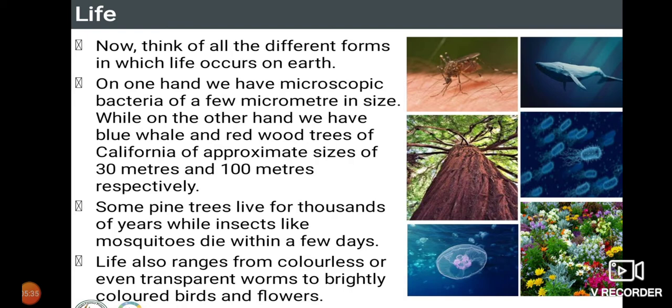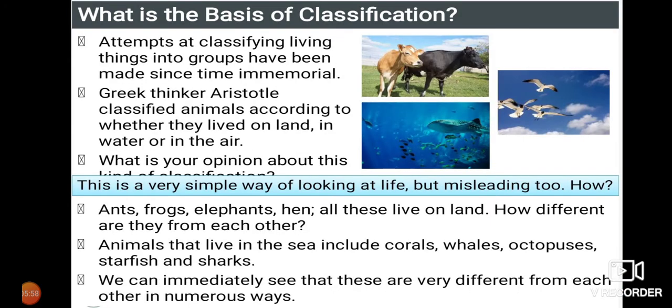And if you just take a flower, within 2 or 3 days the flower also will die. Life also ranges in color, isn't it? We see a number of colors of organisms in the environment. The organisms which we are seeing in the environment have different colors. Some are colorless and some are brightly colored, like birds and even flowers.